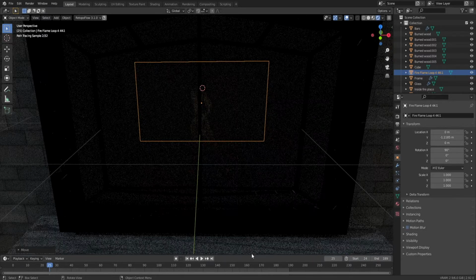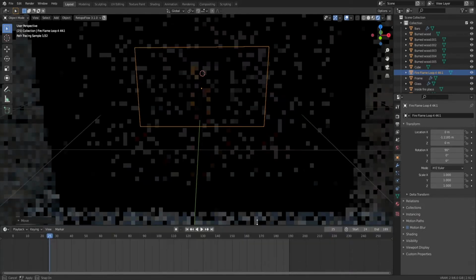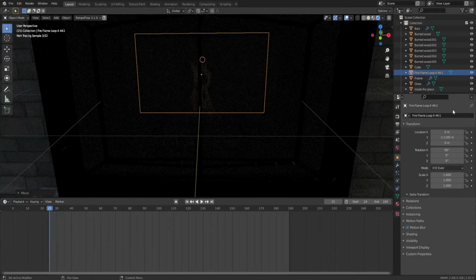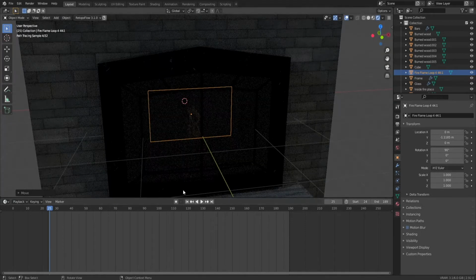However, this does not look right because of two things. One, it's not glowing, of course, and fire has to glow. And two, it still has the black background. We can fix this very easily. So let's just go ahead with it.